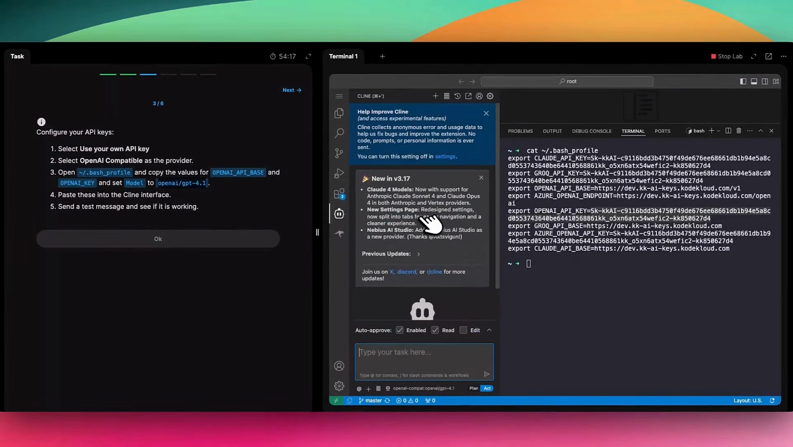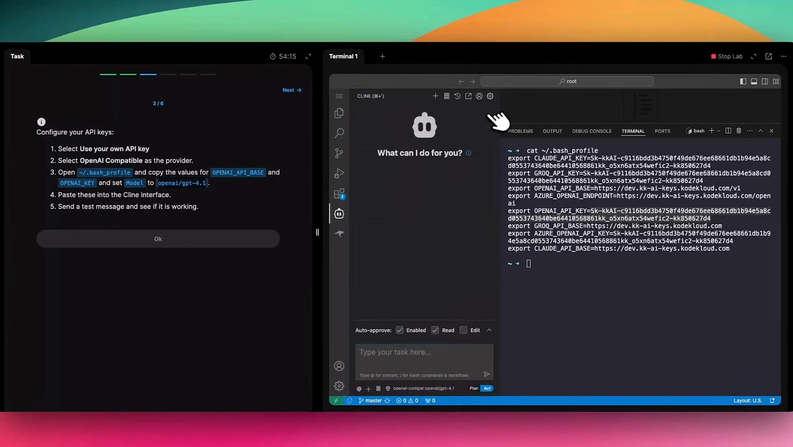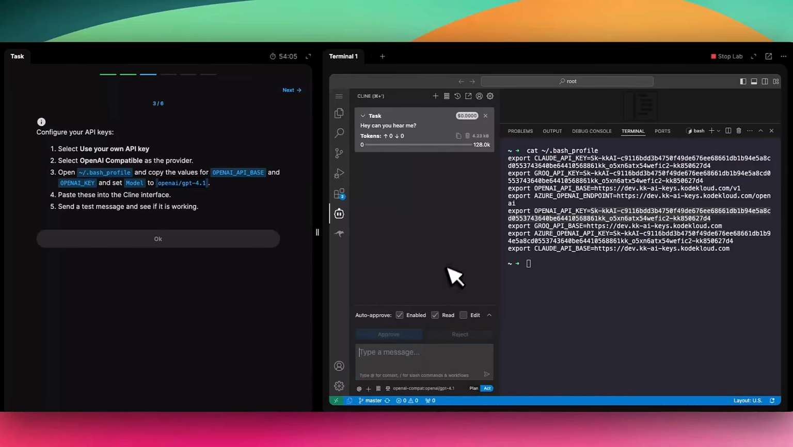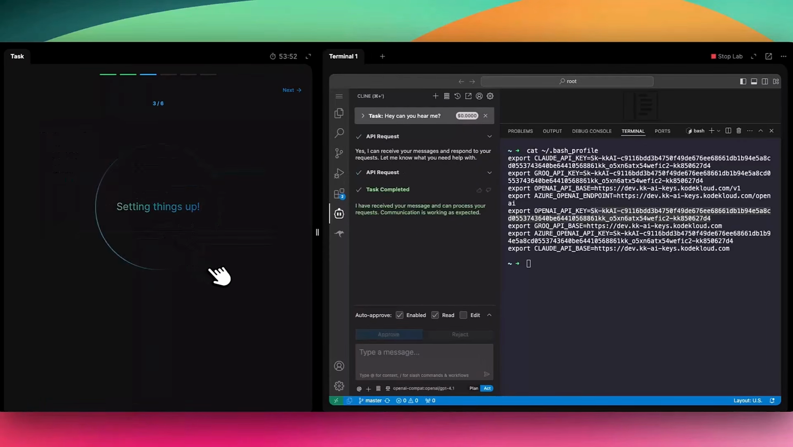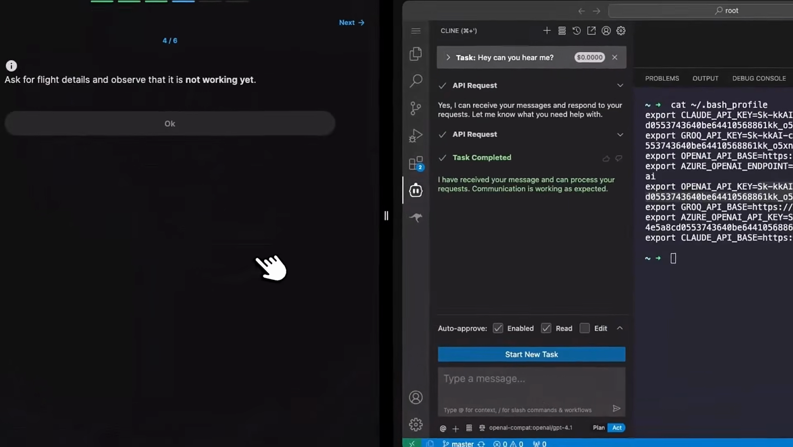Okay, so client is set up. We're just going to close these messages and we'll send a quick test message to check if it can hear us. So it's going to send an API request and we'll see, yep, it says I can receive a message and respond to your request. Let me know what you need help with. Okay, all right, so this step is complete. So we're going to go ahead, click OK and go to the next step.